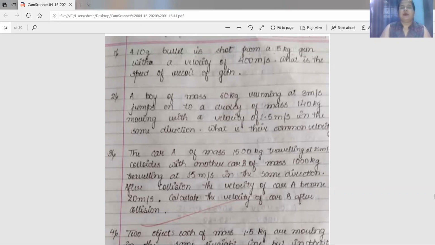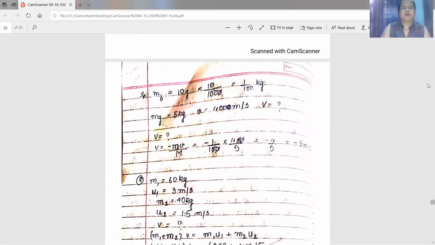With the velocity of 400 meter per second, the velocity of the bullet is 400 meter per second. What is the speed of recoil of the gun? You are asked to find the recoil velocity of the gun. So let us start the solution.